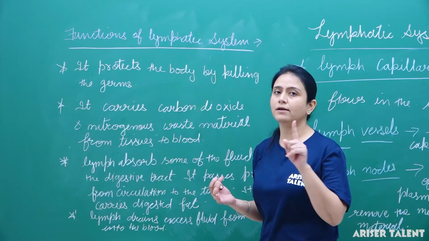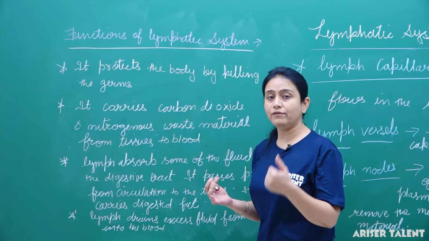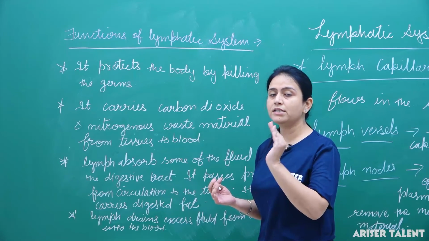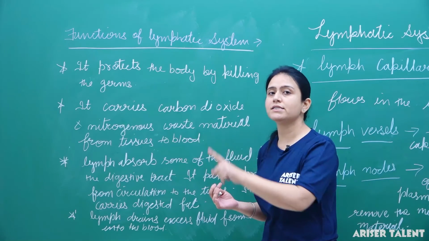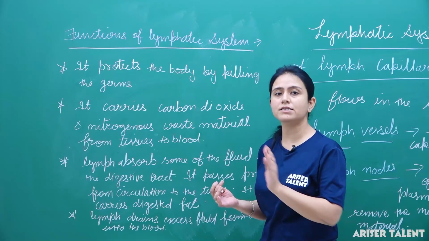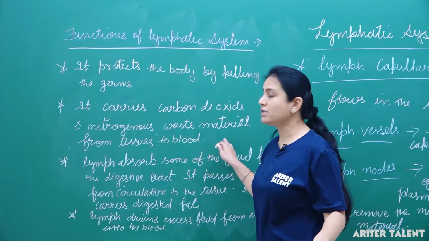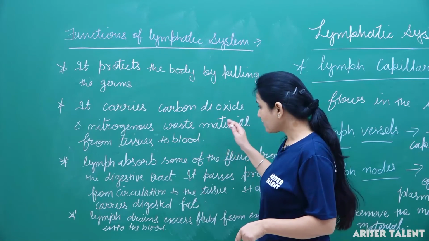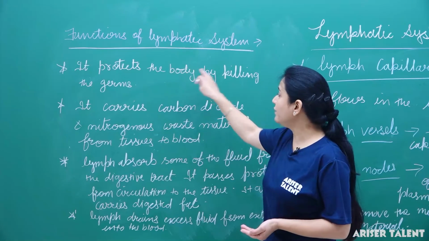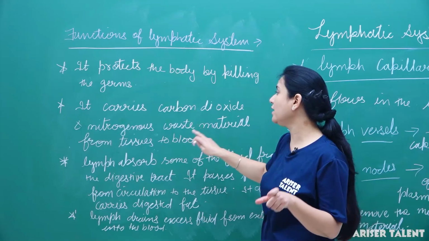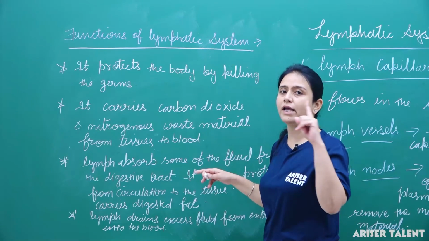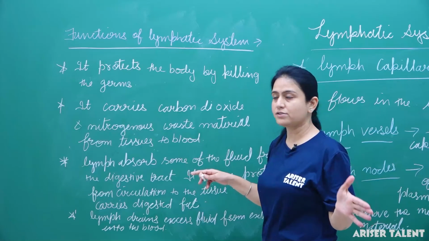When I told you about the blood vascular system, I said that blood carries nutrients to different parts and brings back carbon dioxide and waste material, then passes it to the excretory organ. So the lymphatic system carries them to the blood, so that the blood can send them to the excretory organ.